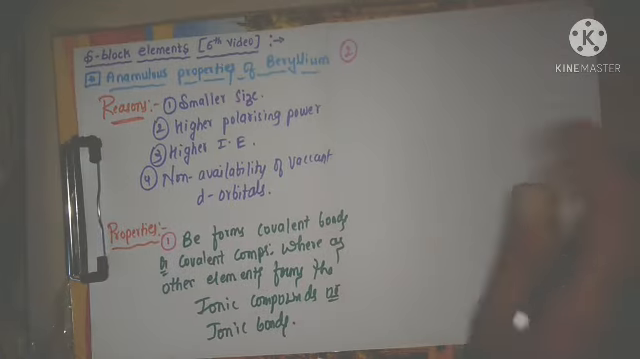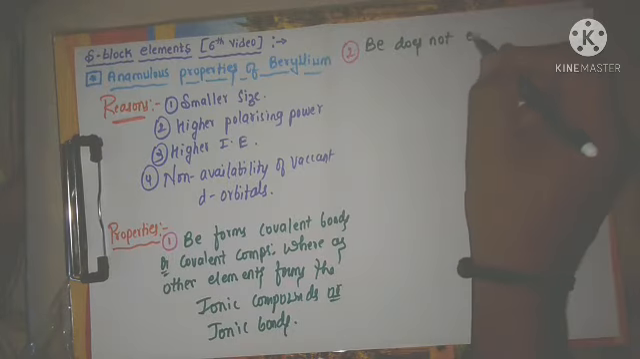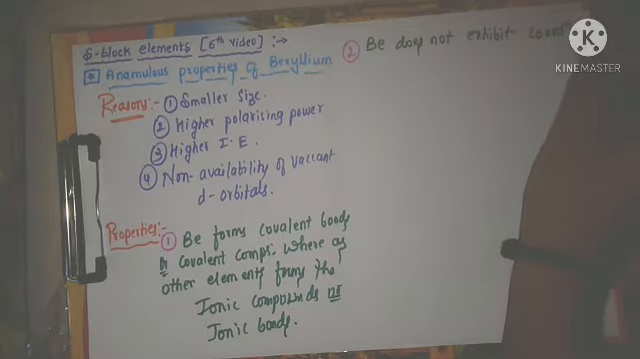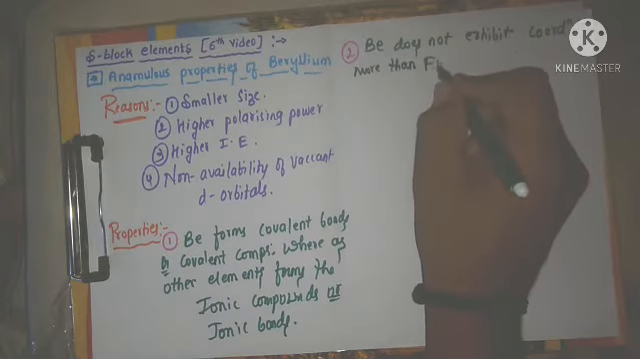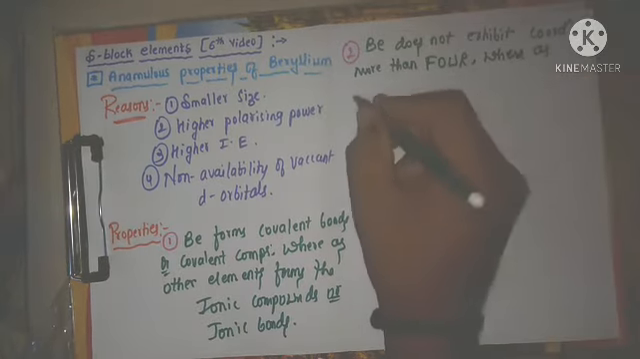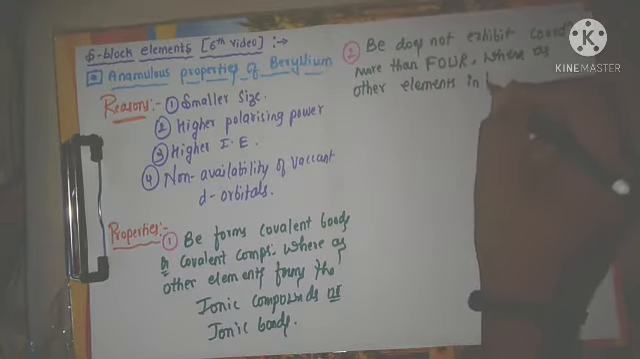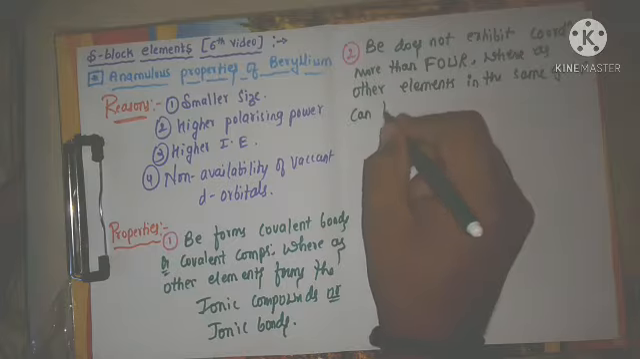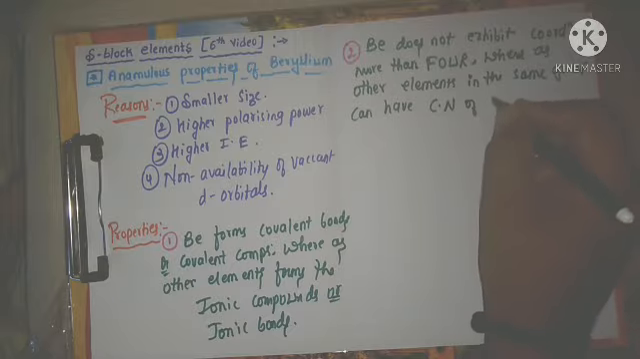Beryllium does not exhibit coordination number more than 4, whereas other elements in the same group can have coordination number, Cn means coordination number, of 6.